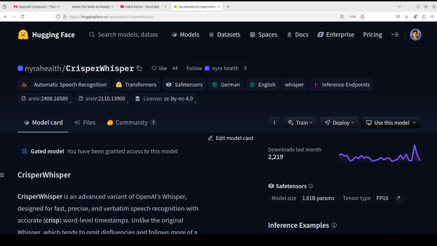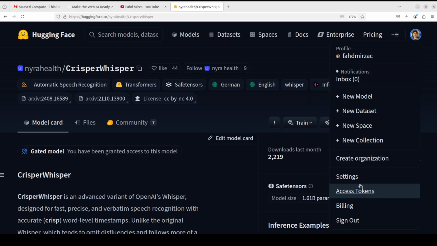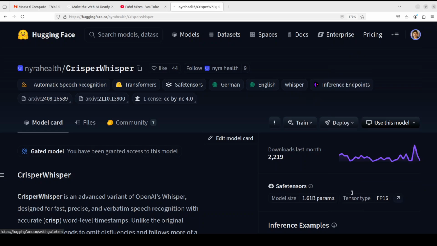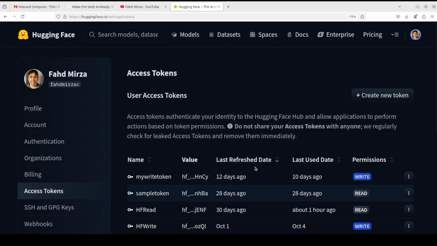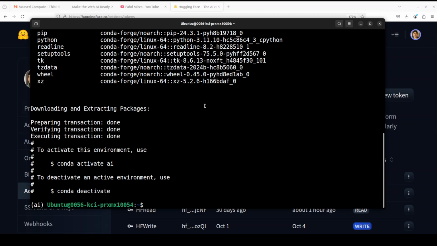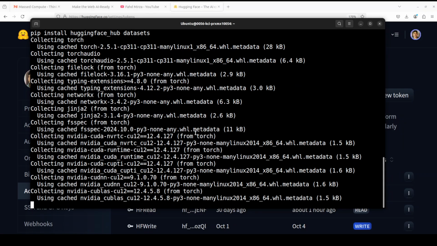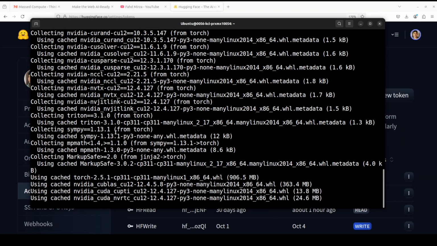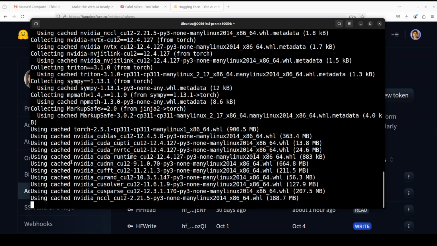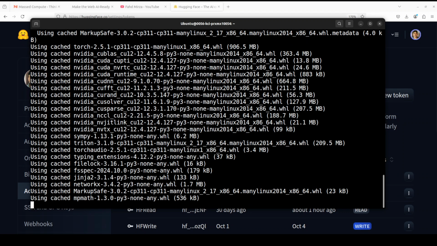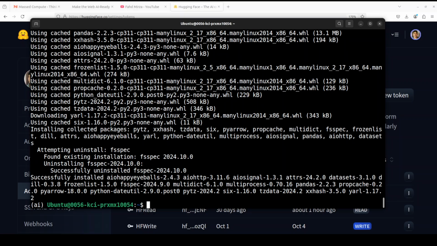One thing you would need to do is to go at top right to your profile and then go to access tokens, and then make sure that you have a read token. I already have my read token, which I will be using for this one. Okay, so now you know that. Let's go back here and now let's try to get all the prerequisites installed. Torch and torch audio. You see, that was a false start. Okay, so let's wait for all of this to get installed.